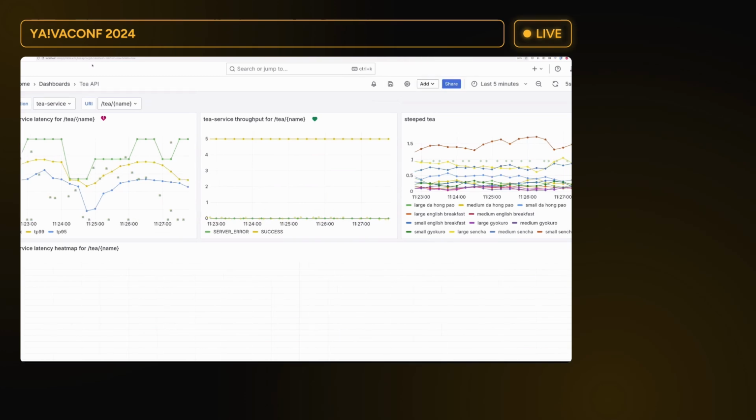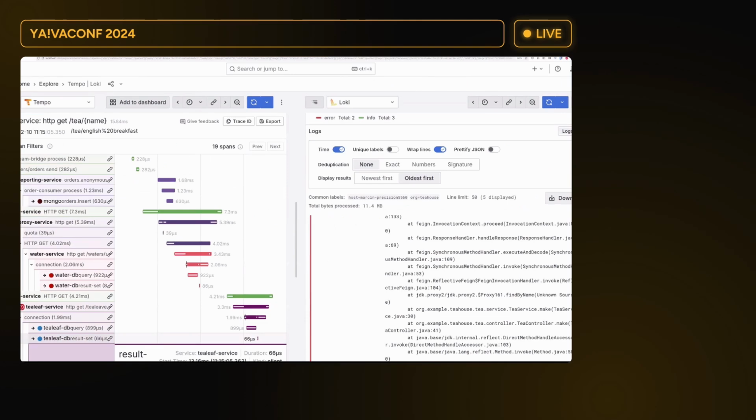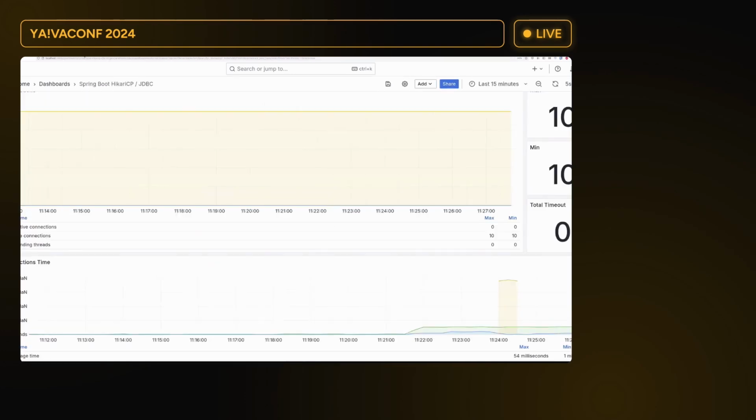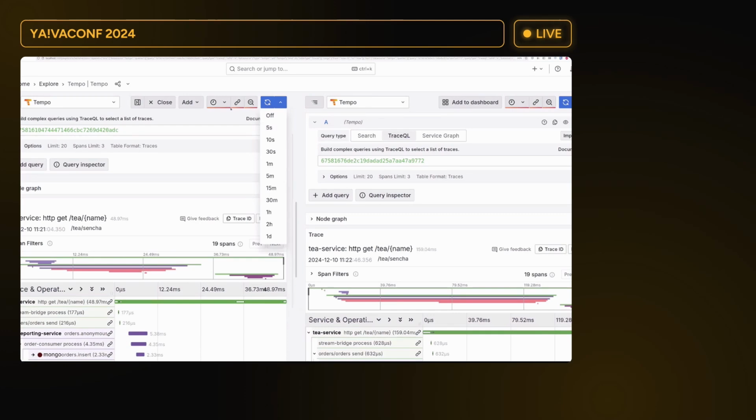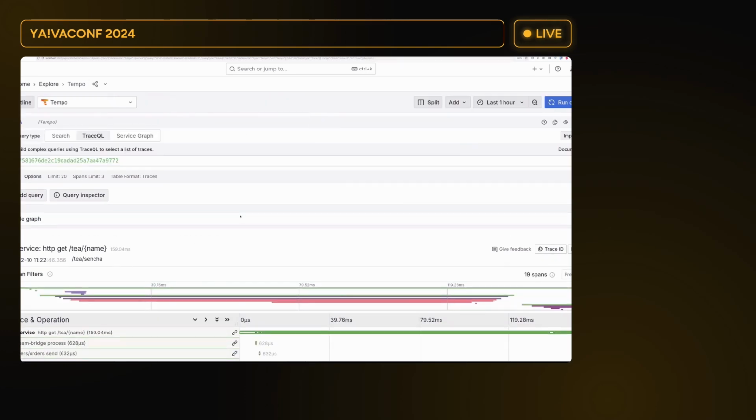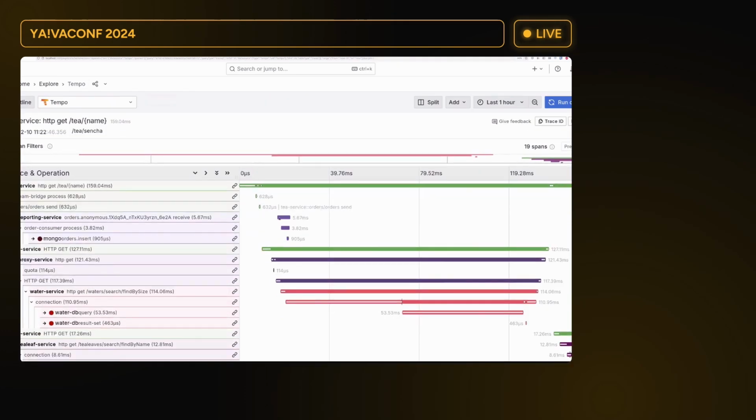Oh, maybe one thing I would like also to show you. Let's close this one. Let's get back to our analysis over here. So now we're looking again at the trace view that represents the problematic case. Via the trace identifier, we can correlate logs and traces. Via exemplars, we can correlate metrics and traces.